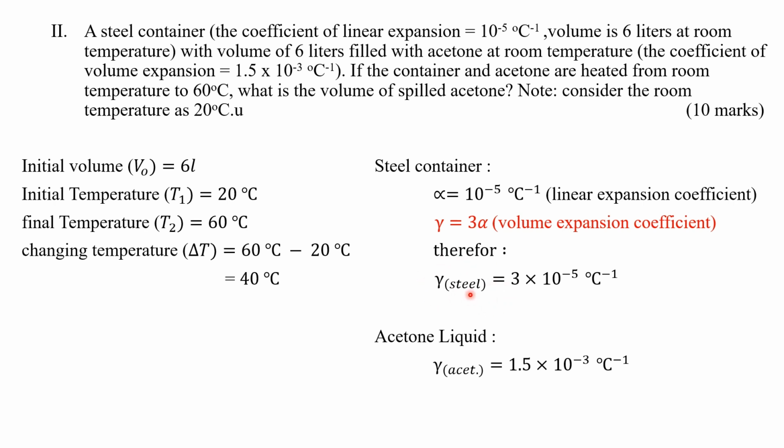So gamma steel is equal to 3 alpha. Alpha is this value, and we can get the volume expansion coefficient for the steel container. We also need the acetone's volume expansion coefficient, and here we have the coefficient of volume expansion of acetone.